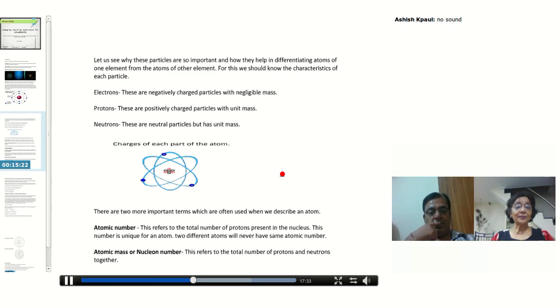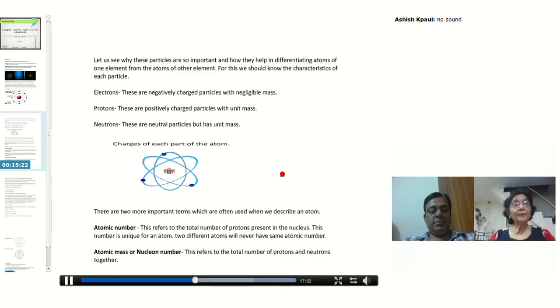Same is here. If I say proton number 1, it is connected to only one particular kind of element. If I say proton number 10, my hands will move to a particular element whose proton number is 10.